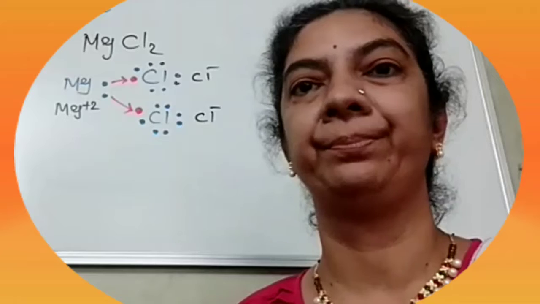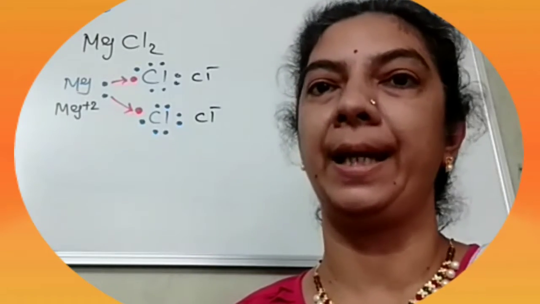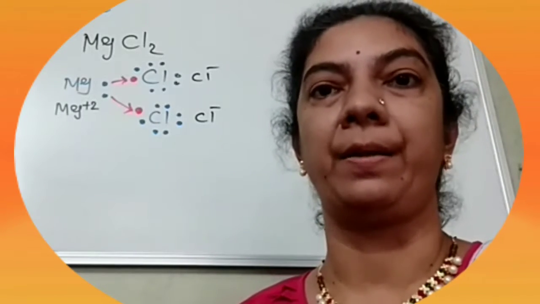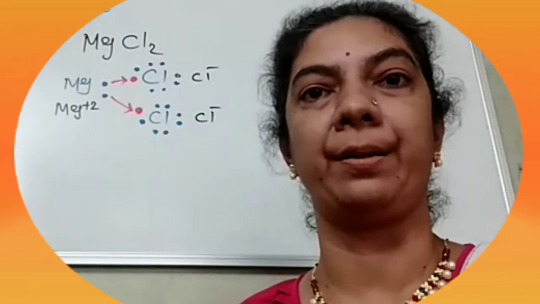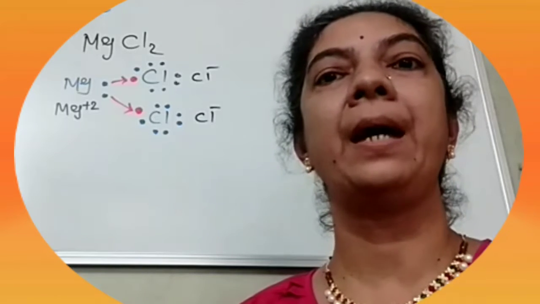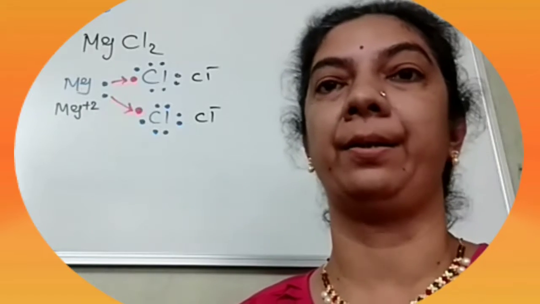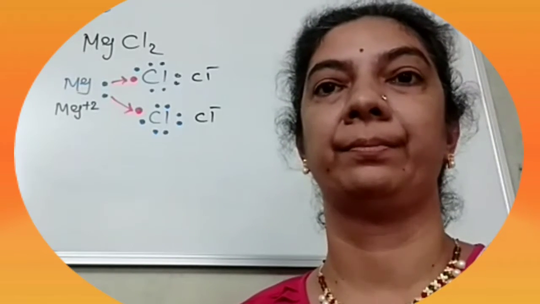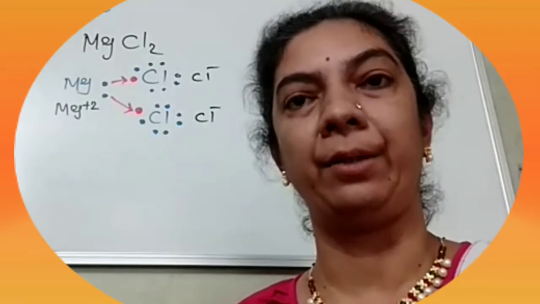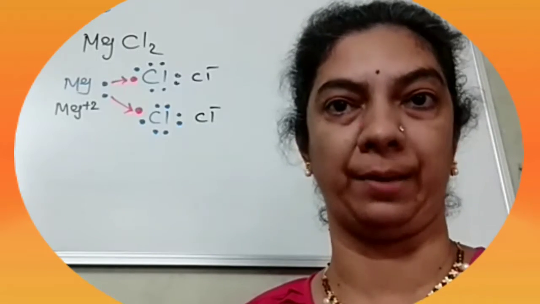So at a time, an atom cannot be stable electrically as well as chemically. When it completes the octet, that means in its outermost orbit 8 electrons are there, that atom is stable. And if the atom has an equal number of positive and negative charges, it is electrically stable or neutral.